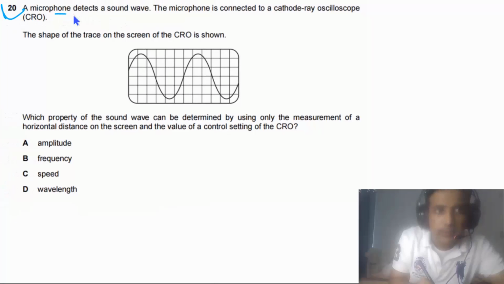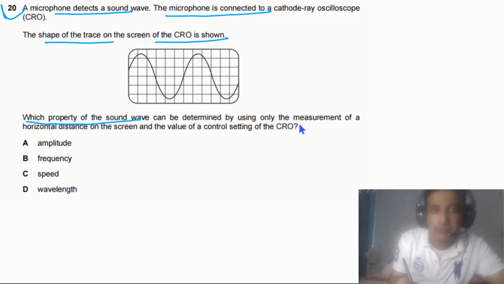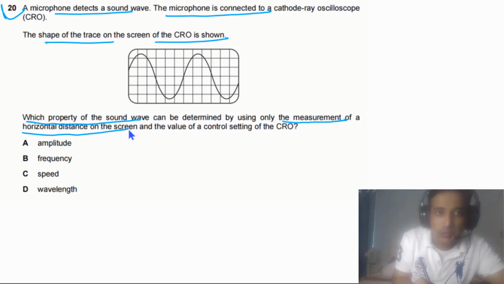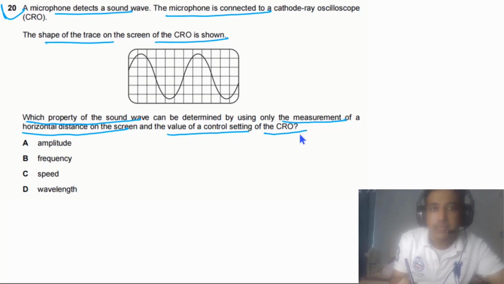Question 20 says a microphone detects a sound wave. The microphone is connected to a CRO. The shape of the trace on the screen of the CRO is shown in the figure. Which property of the sound wave can be determined by using only the measurement of a horizontal distance on the screen and the value of a control setting of the CRO? So which property of sound wave?